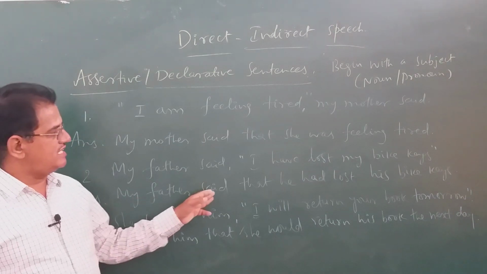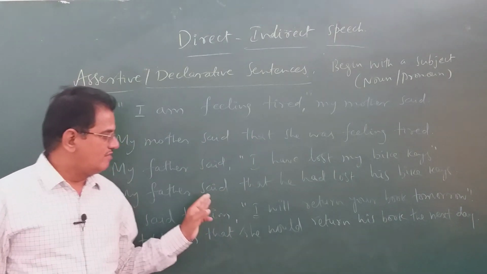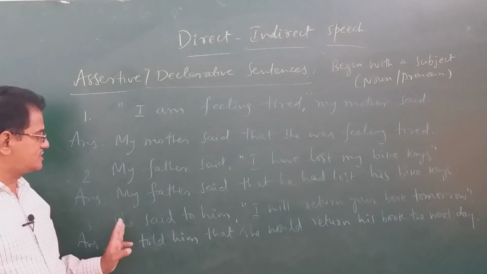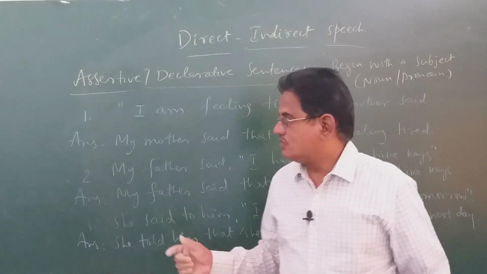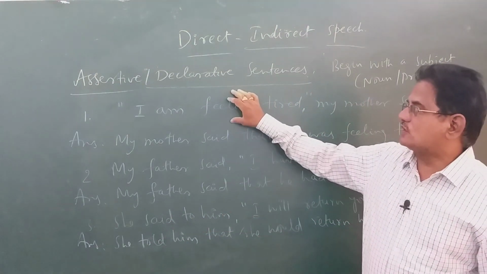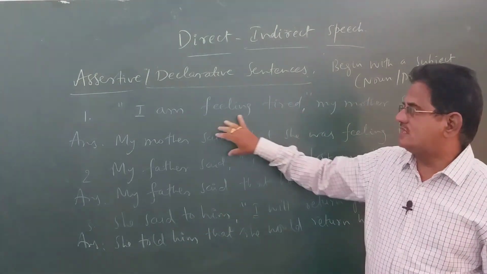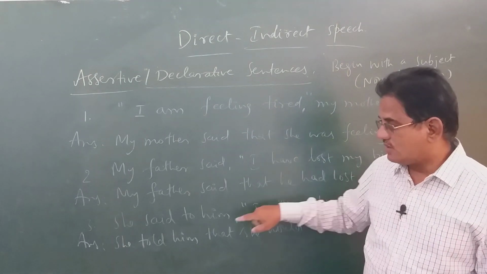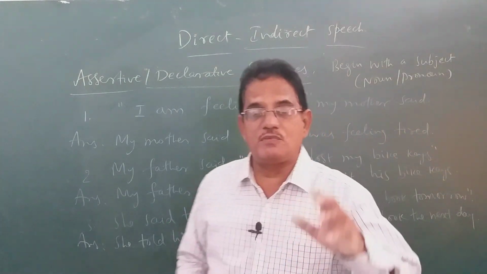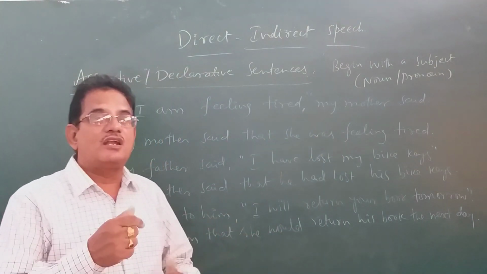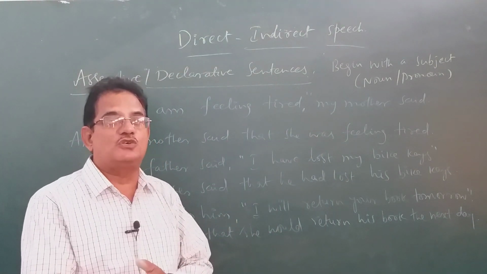So when it is said, we write said that. For example, it is given like this: she said to him. Whatever words are spoken by a particular person, we wrote like this: my mother said that, my father said that. But here it is given, she said to whom? That means who is the speaker and who she is speaking to is also written there.